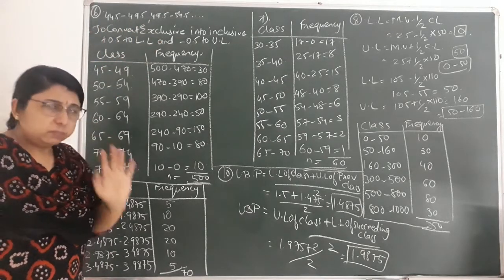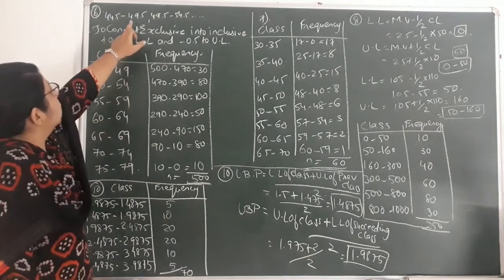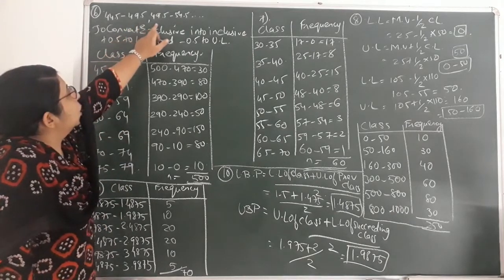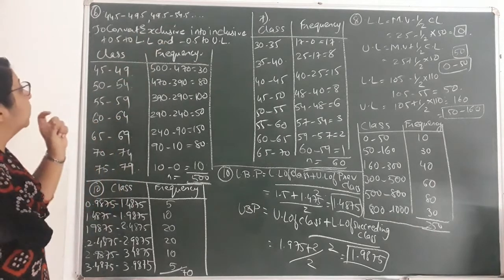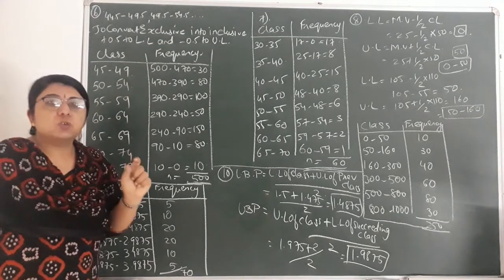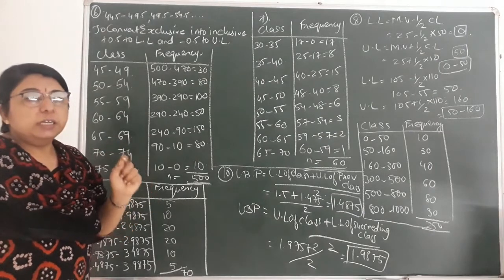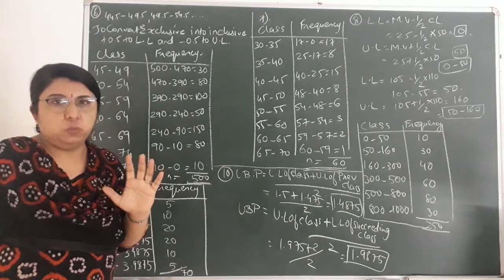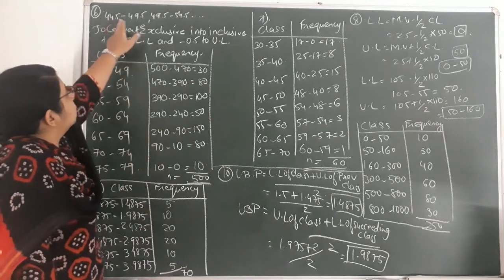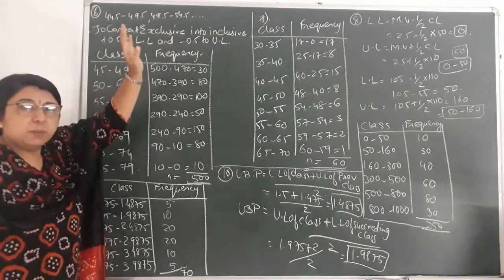Yes or no? Yes. The reason is that the upper limit of the first class and the lower limit of the succeeding class are the same. If they are the same, then it is called exclusive classes. Here in the question it has been asked to obtain the inclusive frequency distribution. So first we find the classes, and those classes are coming out exclusive.